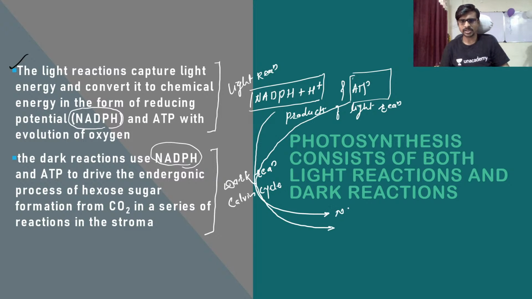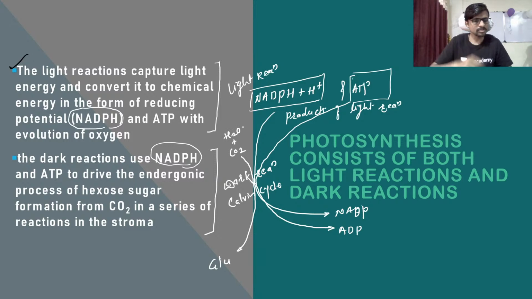So NADPH is again converted into NADP, and ATP is converted into ADP. The output is that carbon dioxide is converted into glucose, glucose from carbon dioxide and H2O. So this is actually the process we call photosynthesis. It involves both the light reaction and the dark reaction. The product of the light reaction is used as a source of energy by the dark reaction, and the glucose is synthesized inside the plant cell.